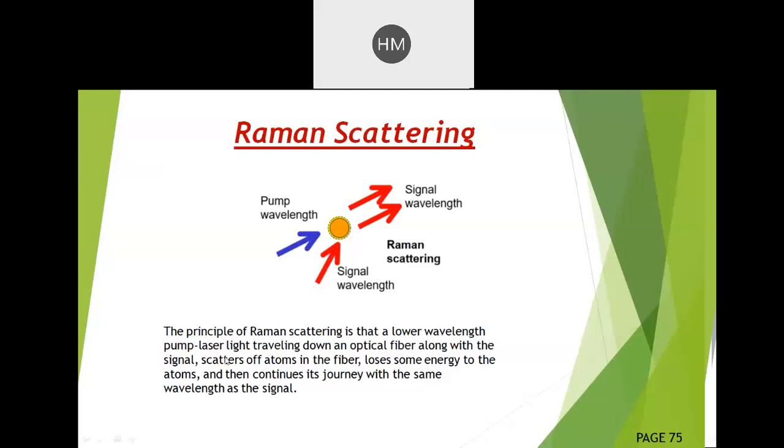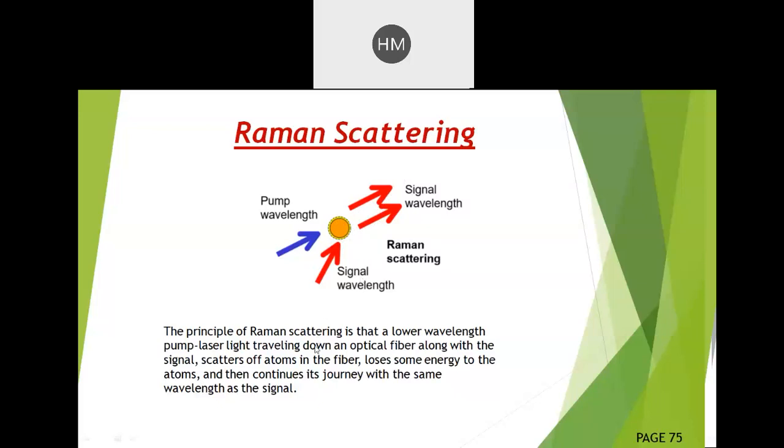They scatter off atoms in the fiber, lose some energy to the atoms, and then continue their journey with the same wavelength as the signal. This is the property of Raman scattering.